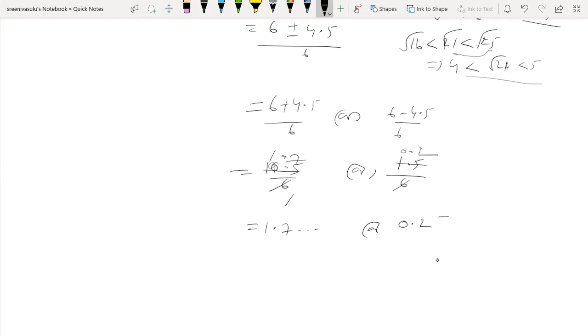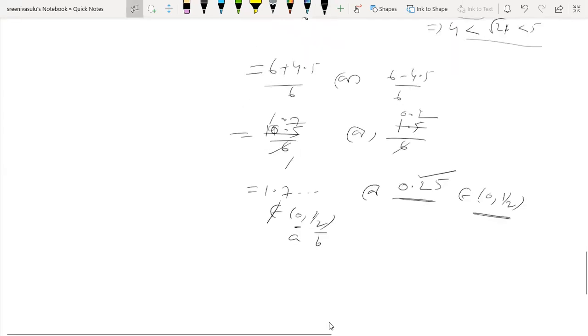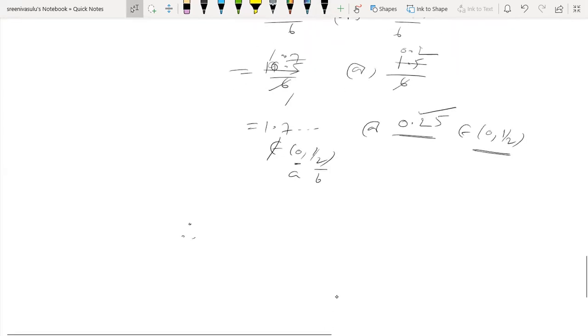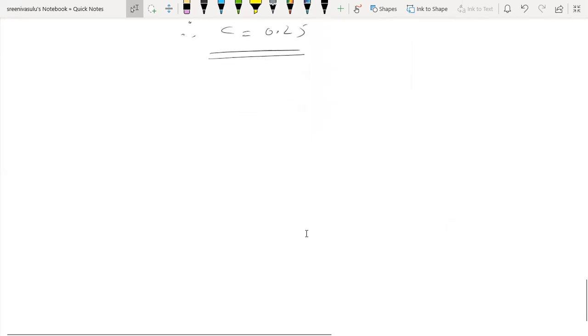But this first one is not in the interval 0 comma 1 by 2, the interval a comma b, where a is 0. This other value lies between 0 and 1 by 2. Therefore, the required c value is 0.25. This is the first problem. Now the second problem, somewhat more difficult than the first problem, but important compared with the first problem.